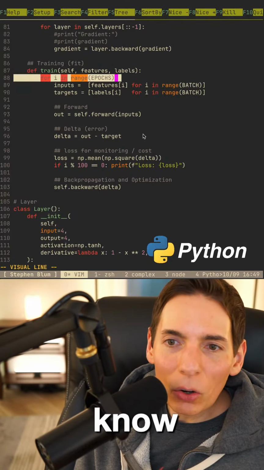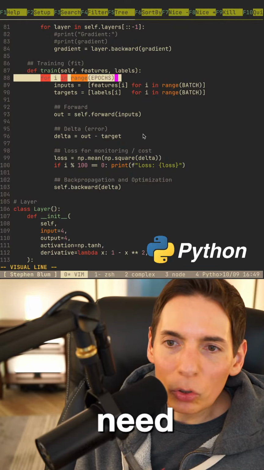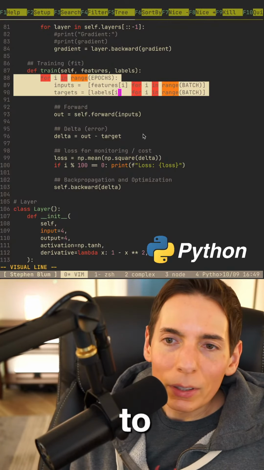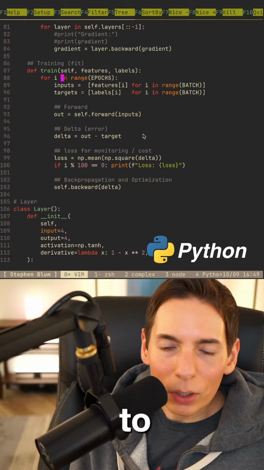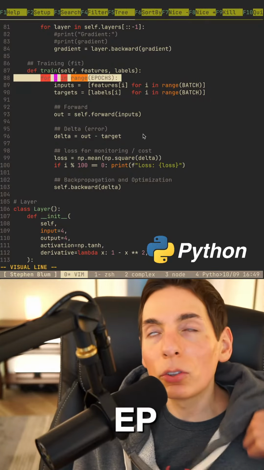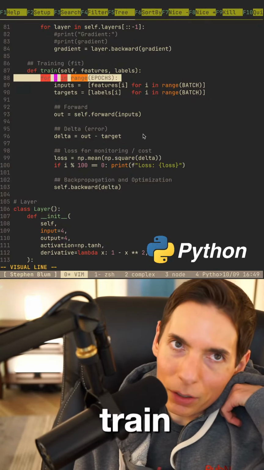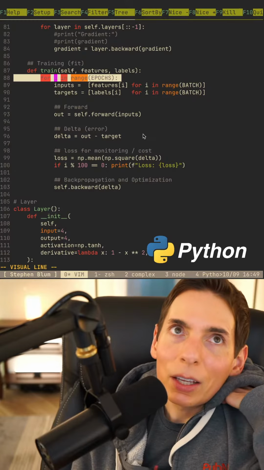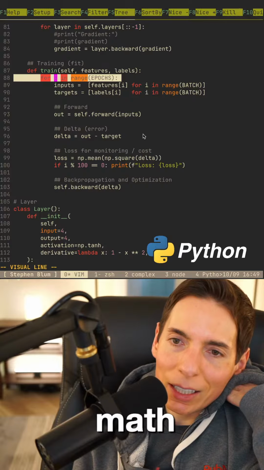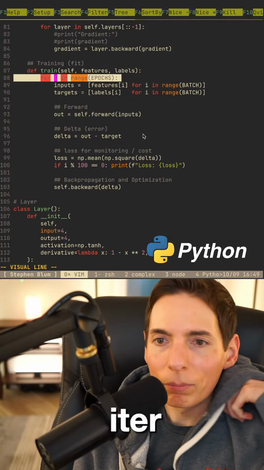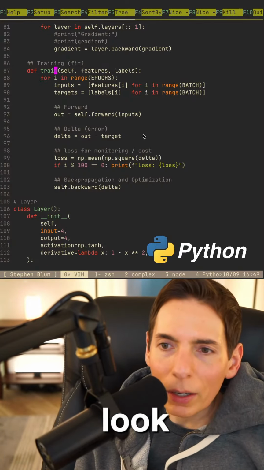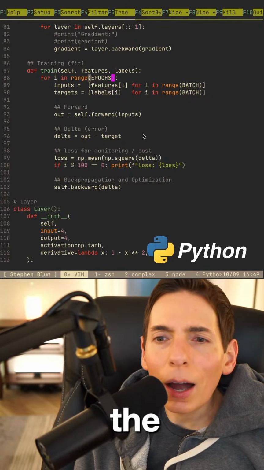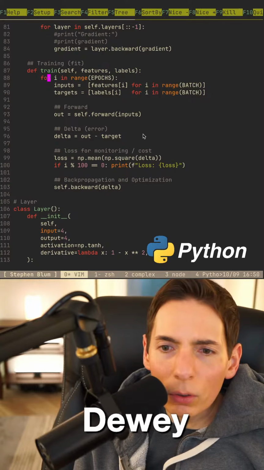Now I know we need to do some math here, because of our batch size, we need to increase our range based on the epochs. If we want to train 100% of the data, but our batch size is 32, we need to do some math here to continue to loop on the iteration. So wait, we're getting the numbers. We're getting the for i. Okay, so here we go.